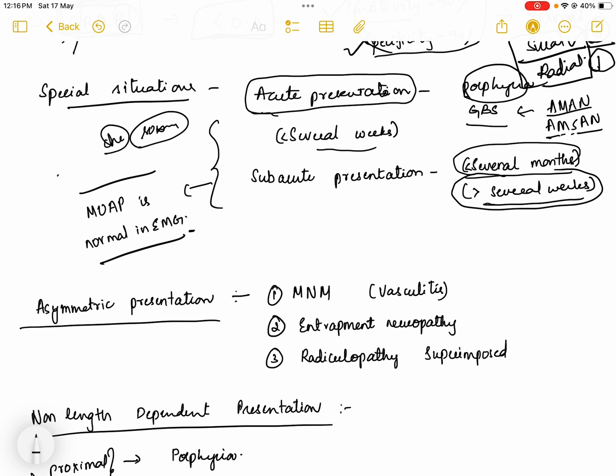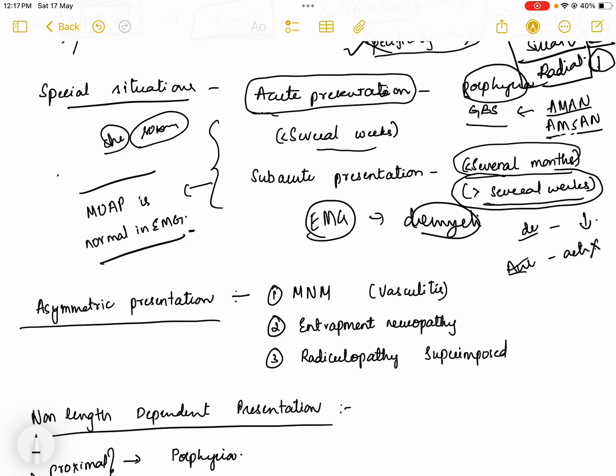The EMG findings would be similar to those of demyelinating neuropathy. So at that time there would be some confusion. The EMG finding of demyelinating neuropathy is reduced recruitment. In acute presentations, if active denervation is not present, it also presents with reduced recruitment with normal motor unit action potentials.